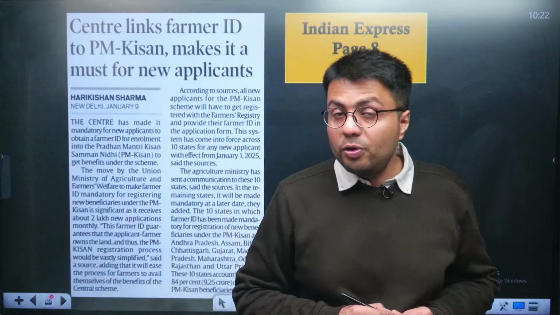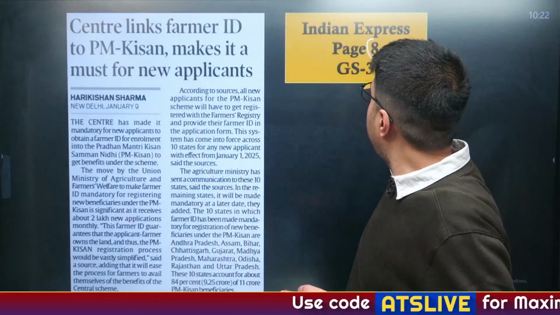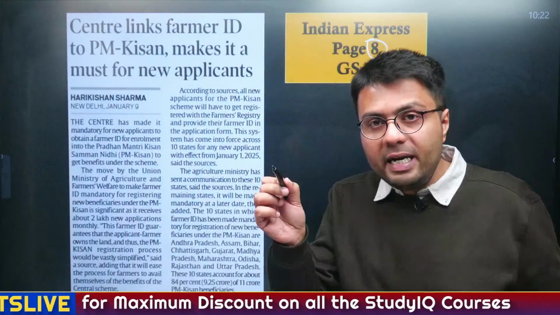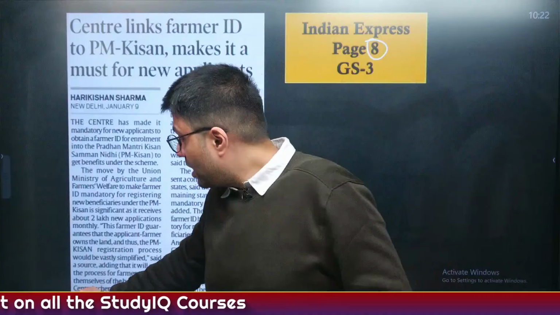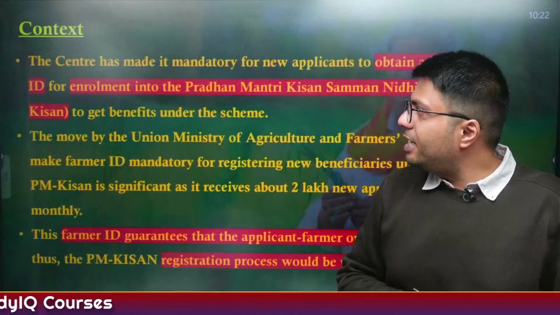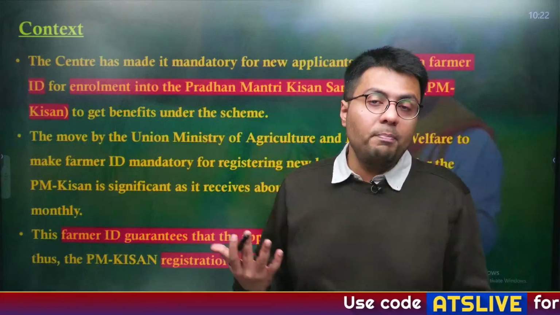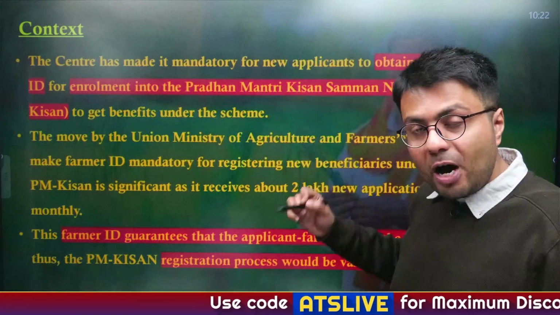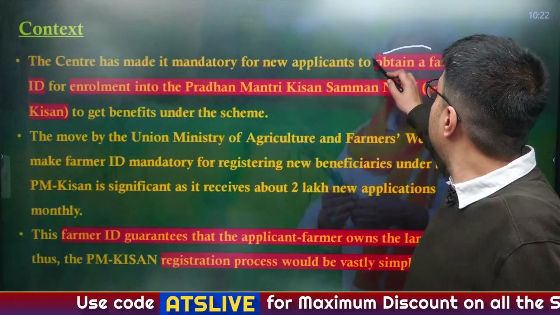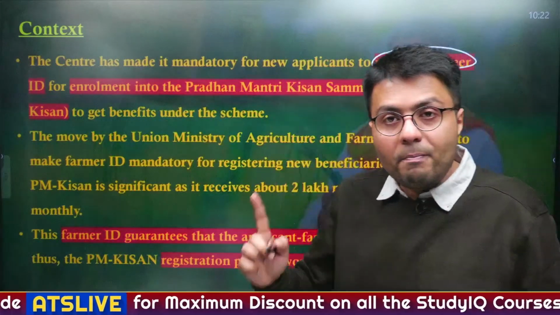Now let us move to the third article of the day. This article appeared on page 8 of the Indian Express newspaper, and it highlights that the center has now decided to link farmers' ID with that of PM-Kisan scheme. Now, the context of this article is that, as I told you, for any new enrollments made under the PM-Kisan scheme, the farmers need to have their farmers ID, which has become mandatory now.